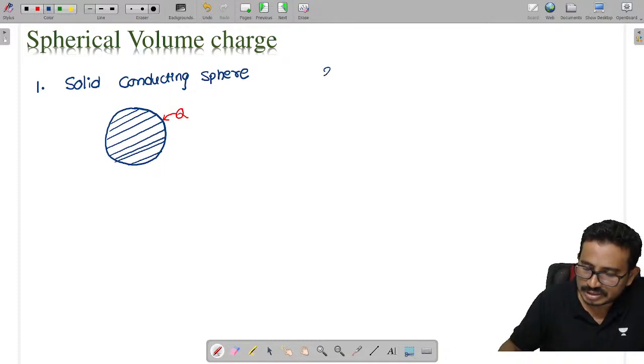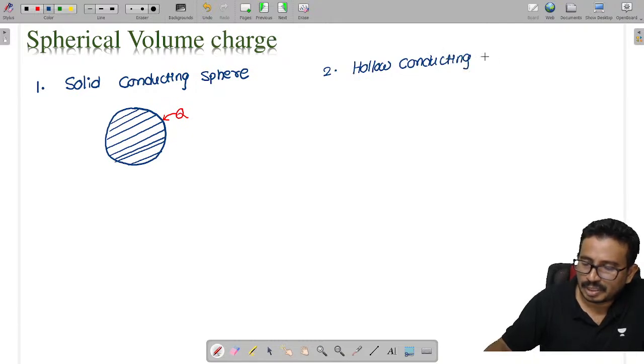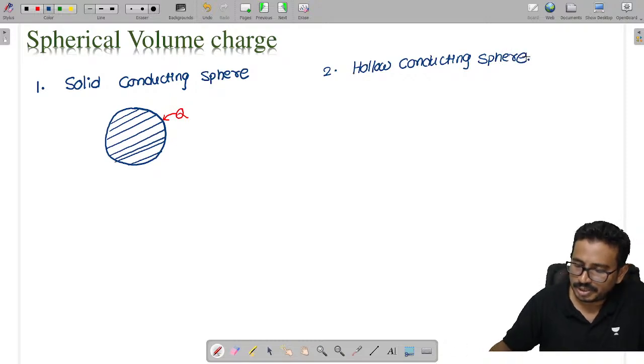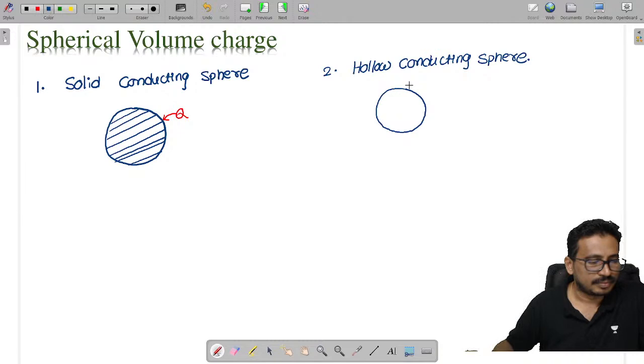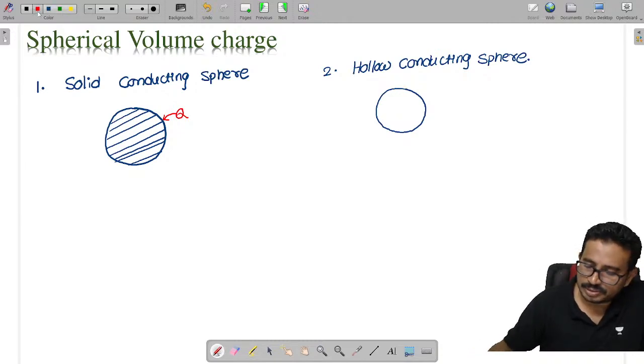Now let us see the second one, that is the hollow conducting sphere. Hollow means the inside part is empty, right? Inside part is empty. Here also this is a conductor. Some charge q is given to it on the surface.